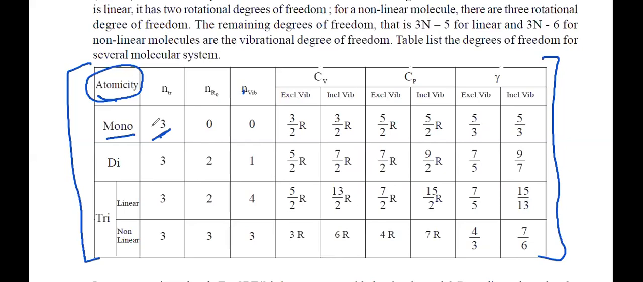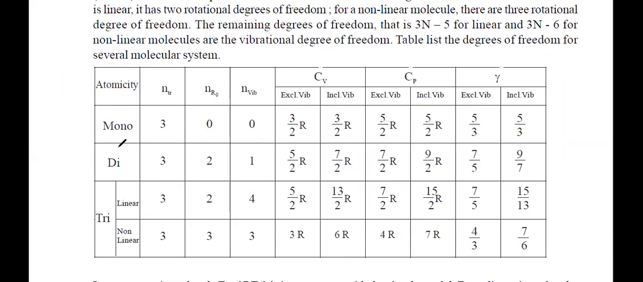Okay, in the same way for diatomic molecules, the translational degree of freedom will always be 3 because there are no more than 3 axes. Yes or no? Right? Now, when we talk about mono, there is no rotational degree of freedom, no vibrational degree of freedom. For diatomic, there are 2 rotational degrees of freedom and 1 vibrational degree of freedom. Because obviously it can vibrate in one axis only, but it can rotate in 2 axes. Yes or no? Tell me.